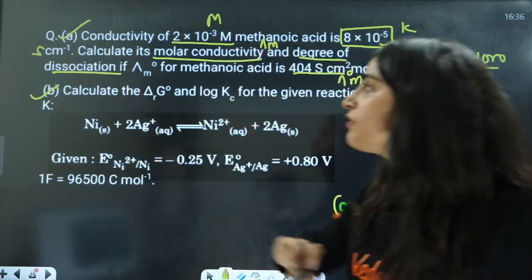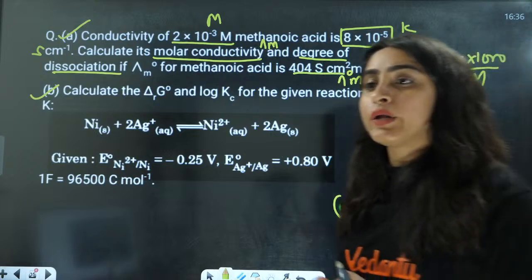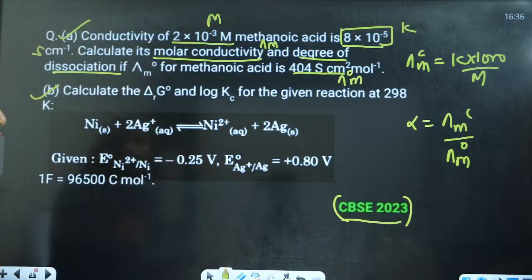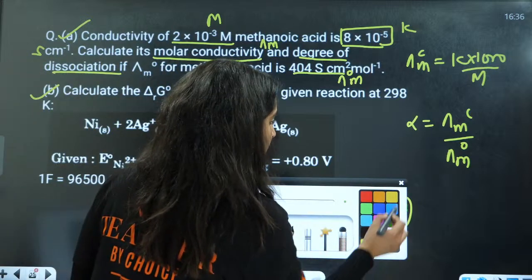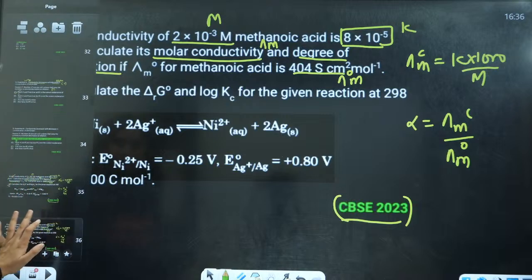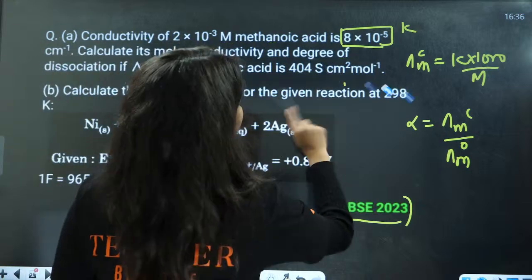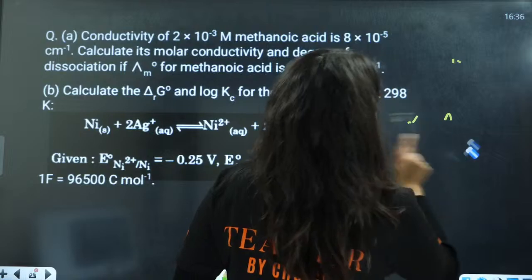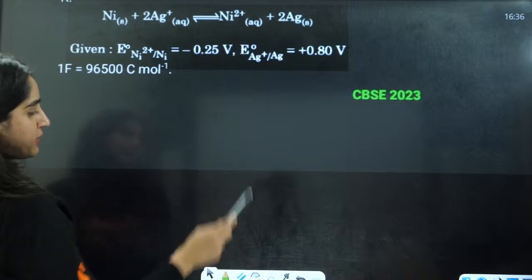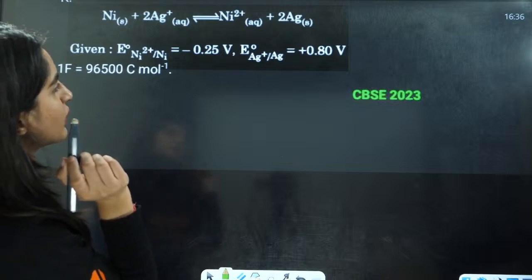Next thing that we have: calculate the delta G naught and log Kc for the given reaction. For this reaction, I would advise you to follow what I am saying, because these kinds of questions are asked from electrochemistry. So now let us see how we are going to calculate this. This is the equation that is given to you.